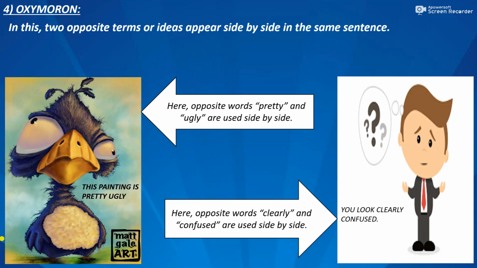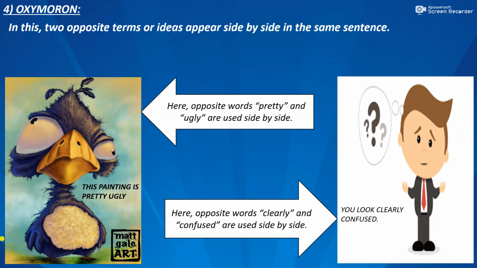So when we talk about oxymoron, we have to remember that there are two opposite terms, or we can say there is a pair of opposite words which are used in the same sentence and both the words will appear in the sentence side by side or immediately one after the other.